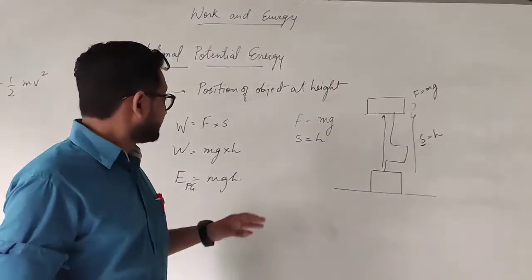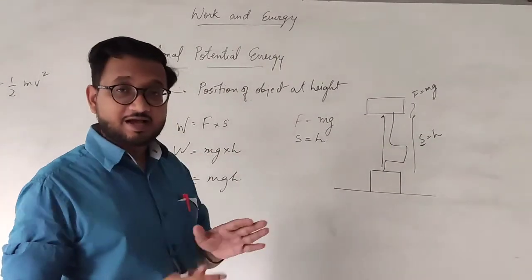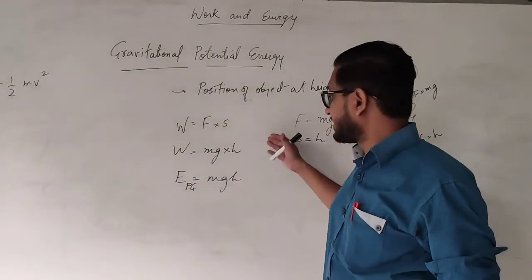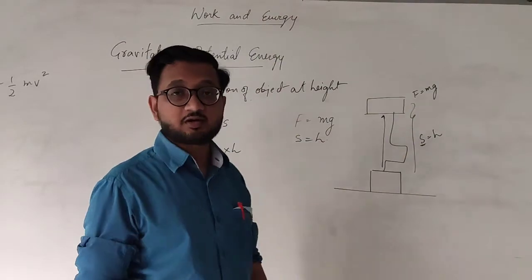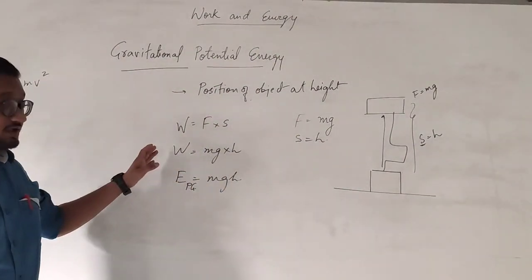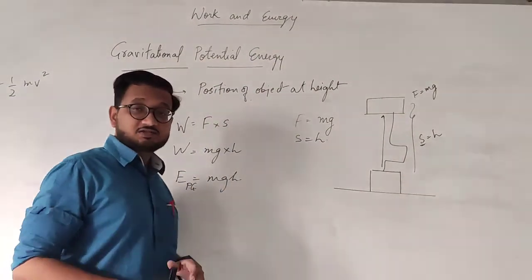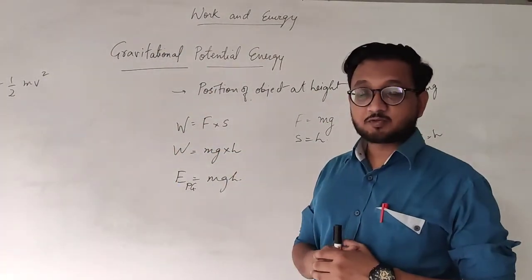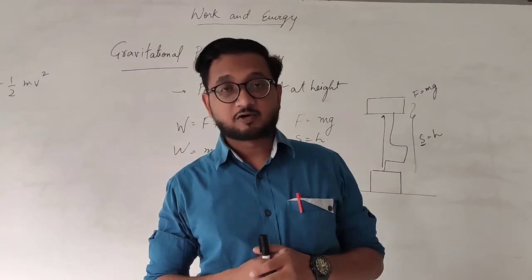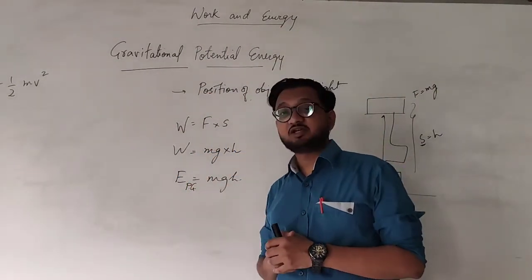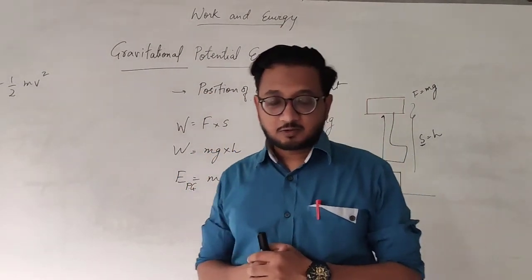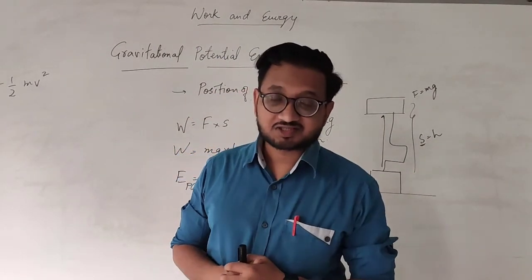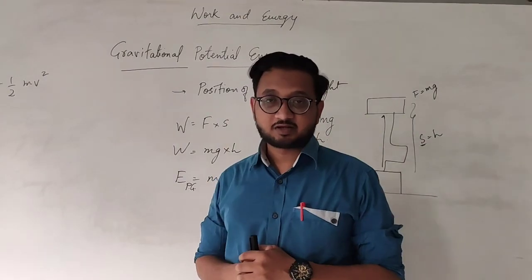So what we did, force is mg, s is displacement, so we are taking it to a certain height, and that height we are writing as displacement h over here, and ultimately the work done is equal to energy stored, and this is our gravitational potential energy. E is equal to mgh, or PE is equal to mgh. I hope it is clear to you, students. We'll talk about the numericals of this gravitational potential energy in the next video. Till then, have a nice day.